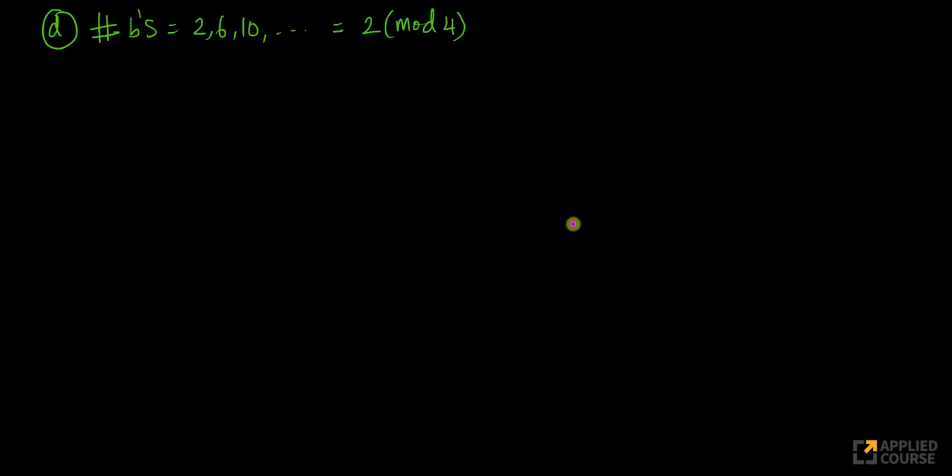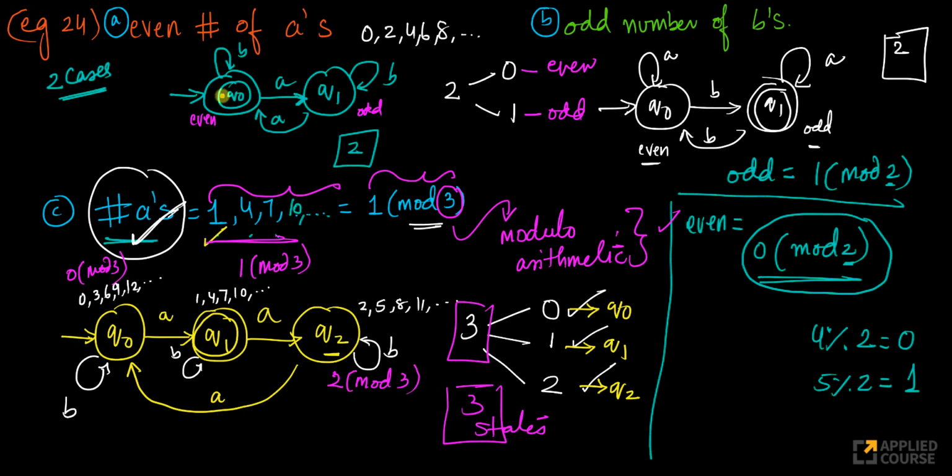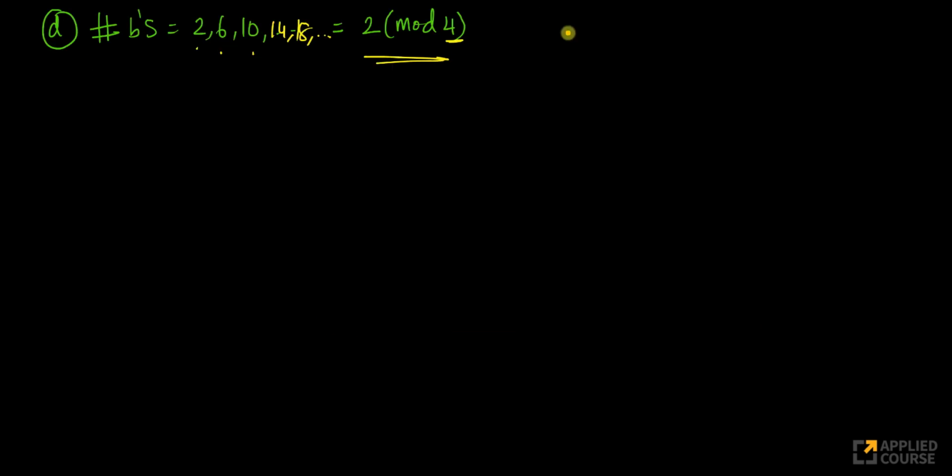Let's go one step further with one more example like this. 2 mod 4. So what is 2 mod 4? 2, 6, 10. Again, add 4 to it, add 4 to it, and so on. Again, I have mod 4. As we have seen from the logic here, if I have mod 2, I needed 2 states. If I have mod 3, I needed 3 states. For 4, what remainders are possible? 0, 1, 2, 3. So I need 4 states.